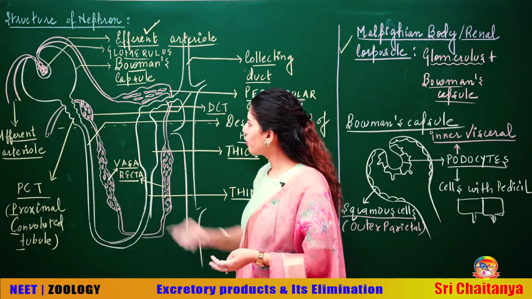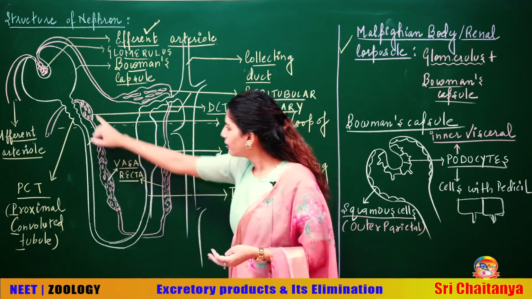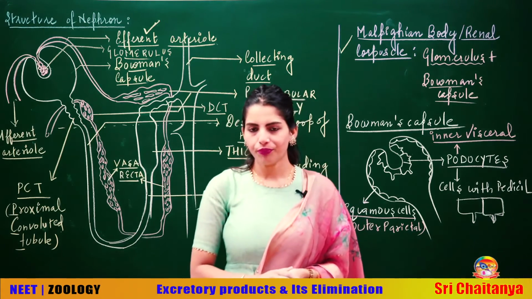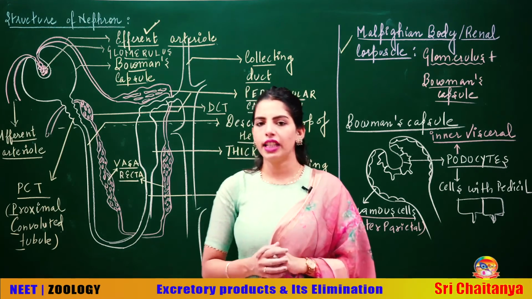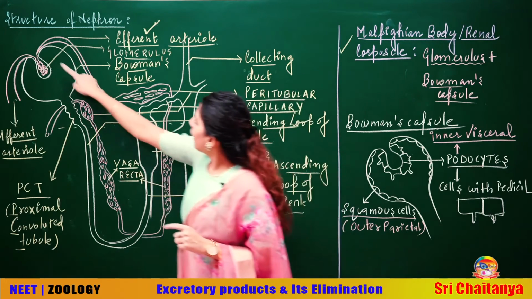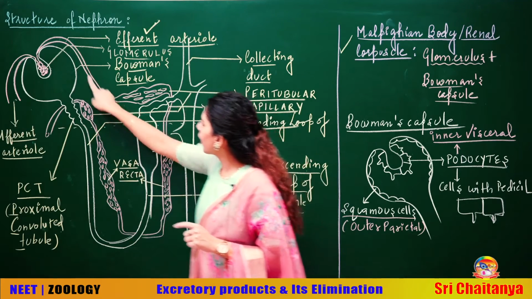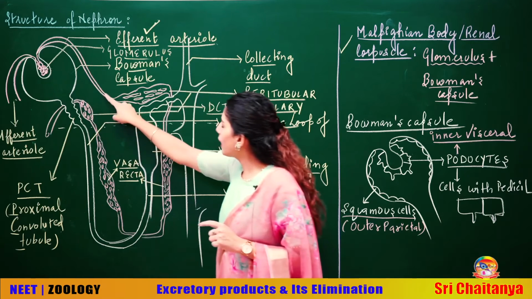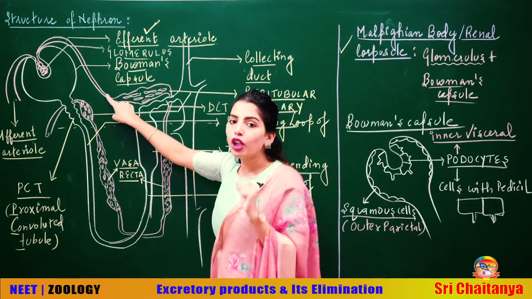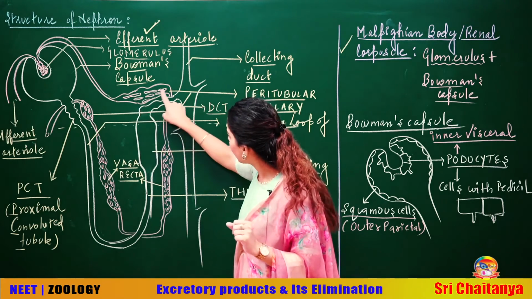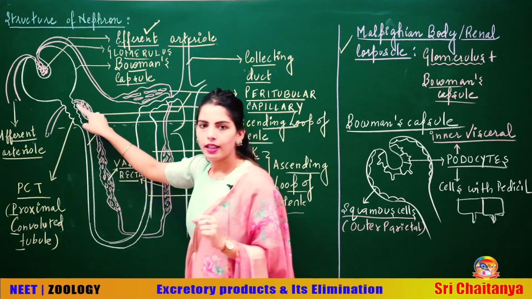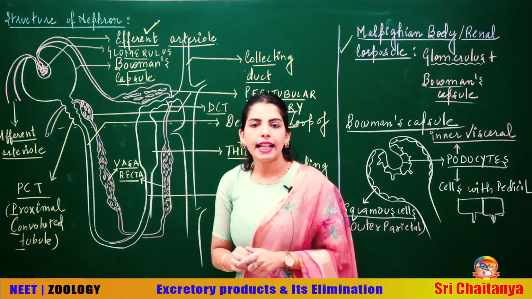Now students, do you see this red color network? What is this? This is a network of capillaries. I will tell you the functions of these. For now, to tell you the names, do you see this efferent arteriole? This efferent arteriole is forming a network of capillaries. The network of capillaries is formed like this, like this, like this and like this, around.